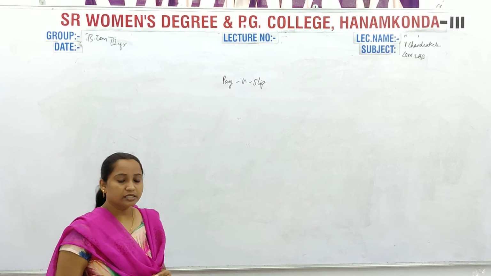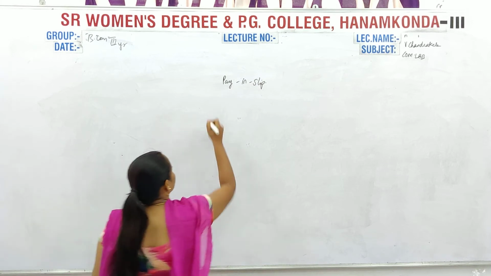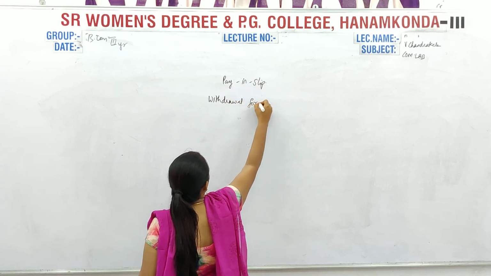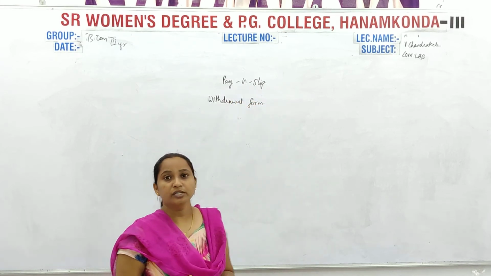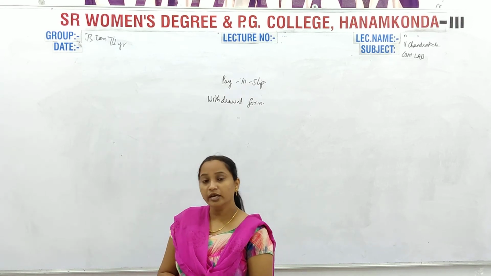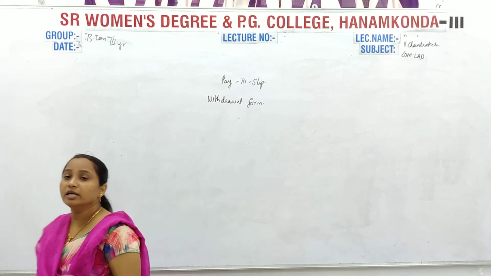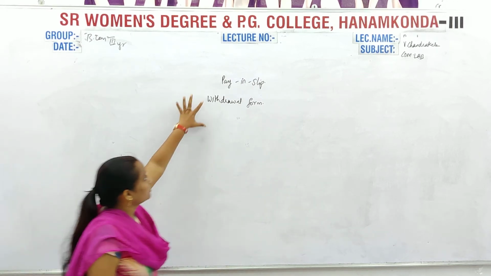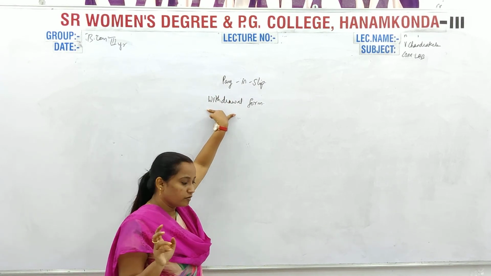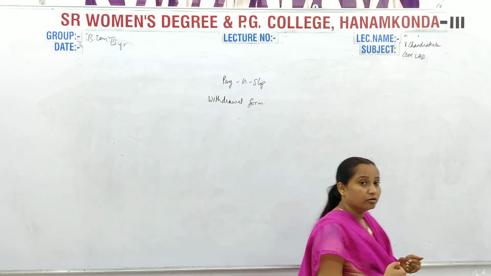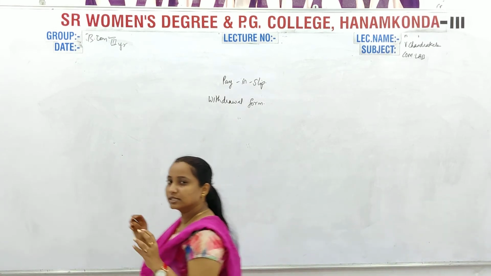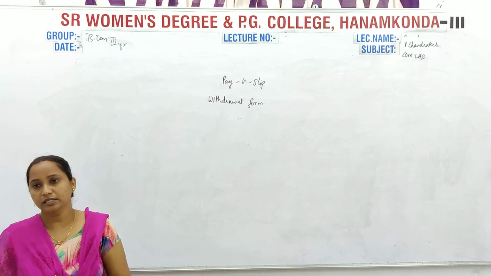Now next we will discuss the withdrawal form. This is also an important form, used to withdraw an amount. You already know a pay in slip is used to deposit the amount. The name itself clearly says it is a withdrawal form. If you want to withdraw an amount from your account, it is similar to a pay in slip, okay, the image is similar, not completely but a little bit.